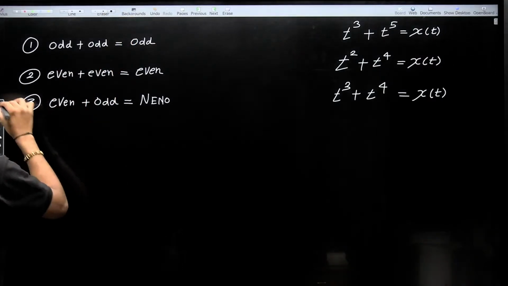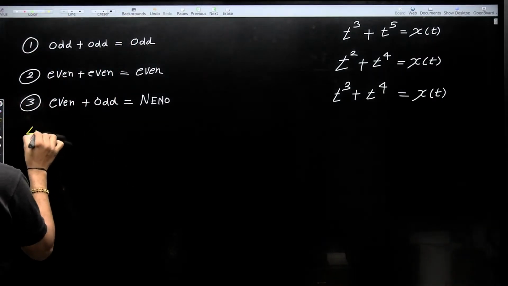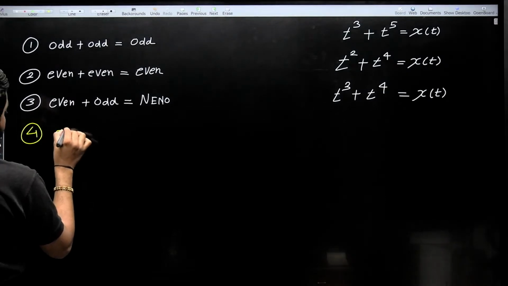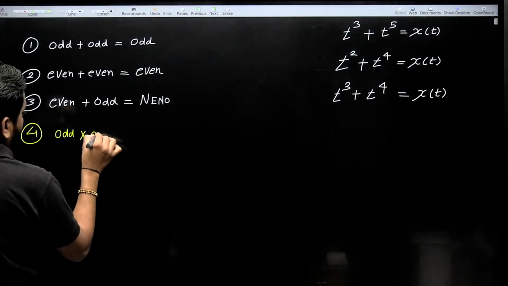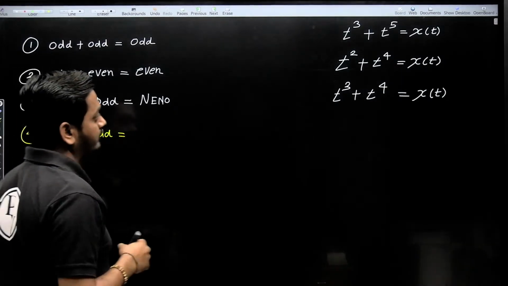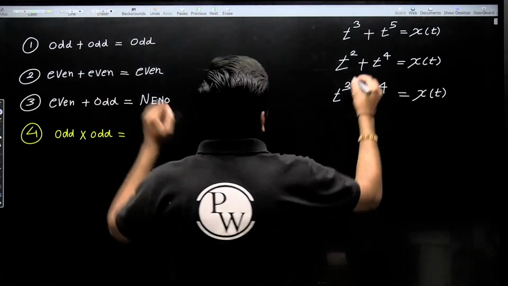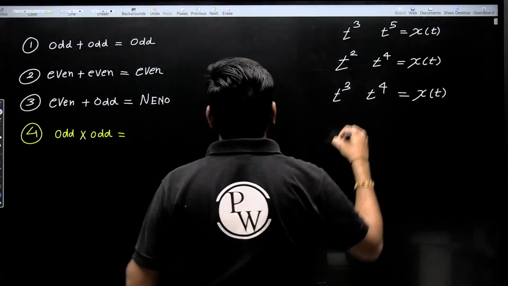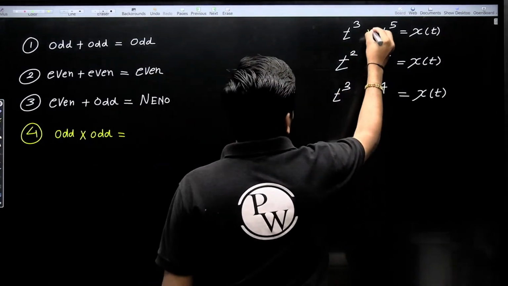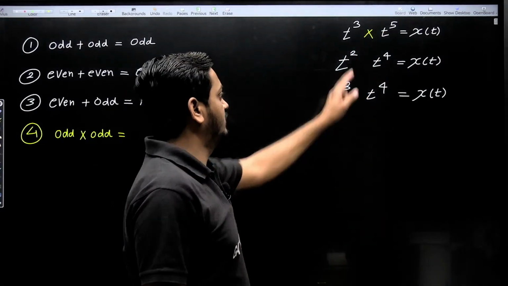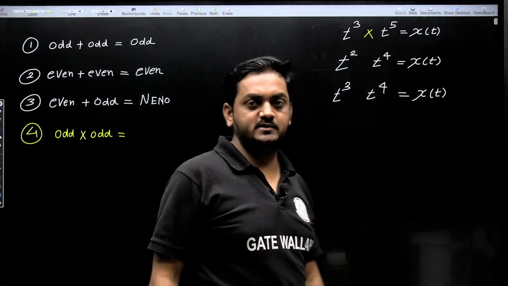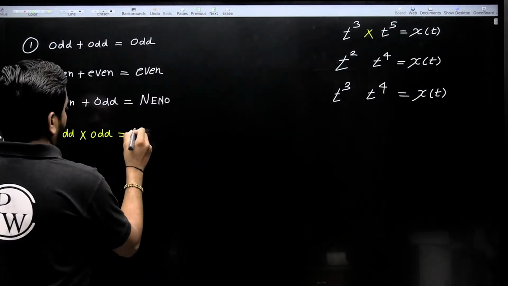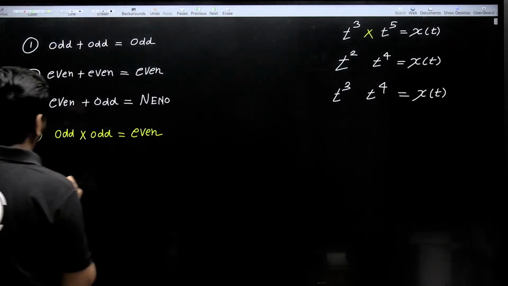Now next important conclusion. You multiply two odd signals, and the resultant will be odd, even or neither? Multiplication. Odd multiplied by odd, it will be t power 8 and t power 8 is an even signal. So odd multiplied by odd is nothing but an even signal.